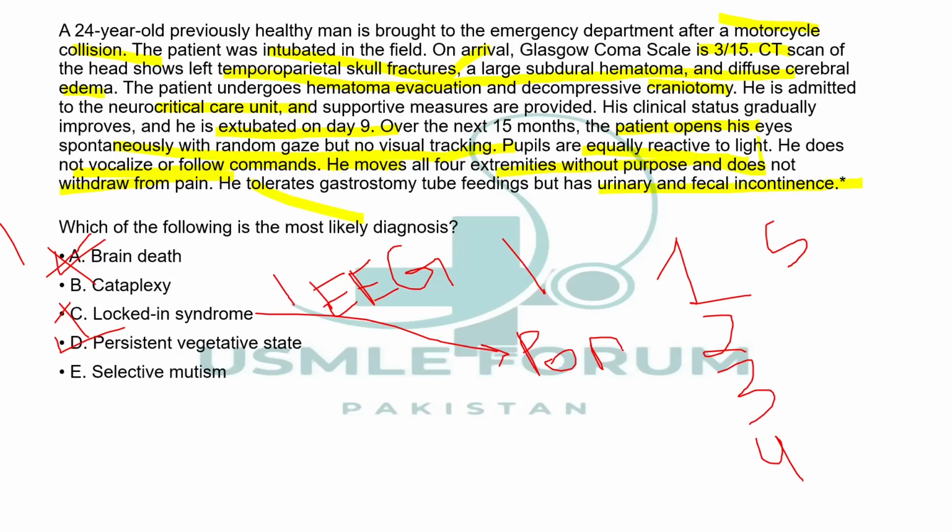And what happens is that the patient is quadriplegic and he cannot move any of the limbs. The only movement that is preserved is vertical eye movements, which means he can move his pupil up and down. He cannot move it from left to right. So there will be no horizontal movements. There will be just up and down pupillary movements.